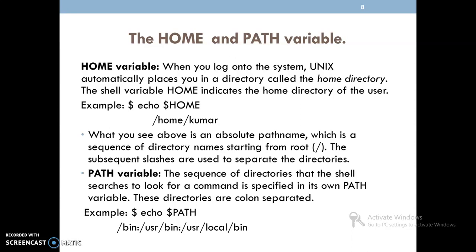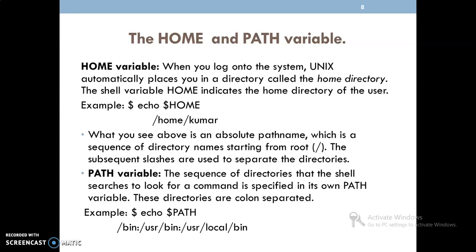Here home is a subdirectory under the root directory, and kumar is a subdirectory of home. This path name is an absolute path name. You might have a question: what do you mean by absolute path name? If the path name starts with the root directory, that is, /, such a path name we call an absolute path name.